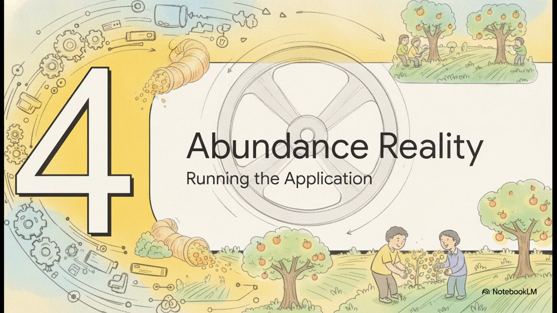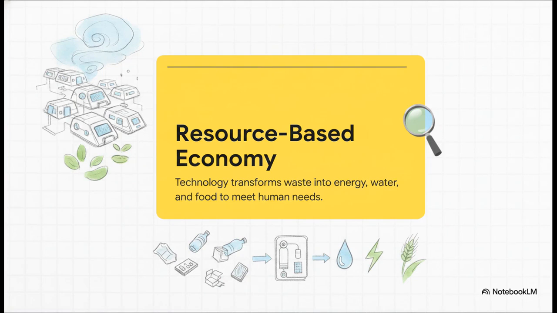Finally, Section 4, the abundance reality. Let's run the new application. So what does this actually look like when the new planetary operating system is fully booted up and that flywheel is spinning at max speed? We enter what the documents call a resource-based economy. And this isn't sci-fi. It's grounded in real, deployable hardware.